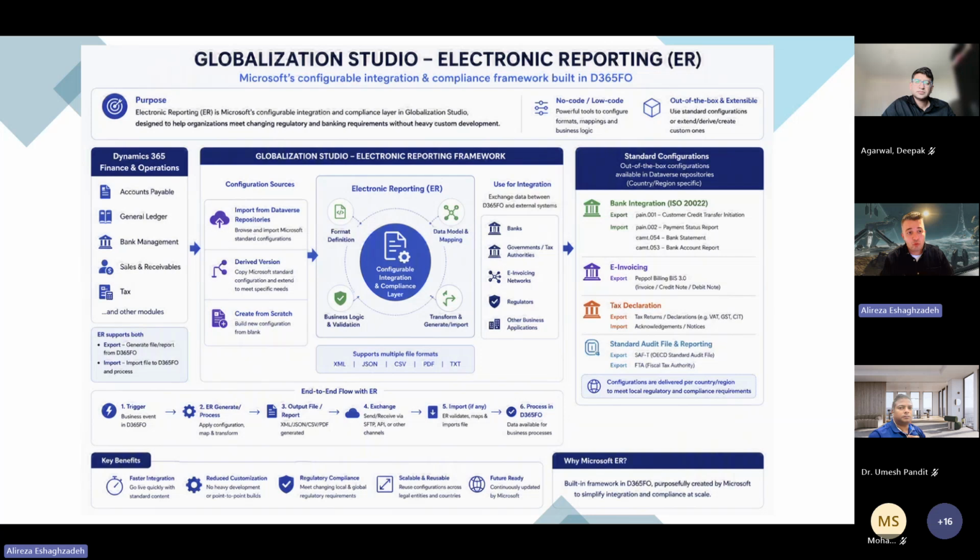So it's by the dry version. Sometimes we don't need to start from scratch. And today I will go through that in detail, how we can take advantage of this standard by creating a dry version, so we can add the missing mapping or add specific fields that don't exist in the format that Microsoft has delivered. But to be honest, this globalization tool that Microsoft has created is mostly used for bank integration, invoicing, tax declaration, and also regulatory reports, as I mentioned.